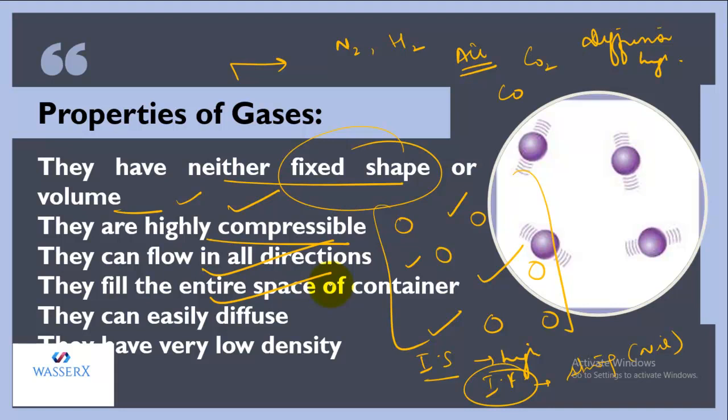The reason is that the forces are almost nil and spaces are high, and they have the tendency to move because they possess higher kinetic energy. So that is the reason they can fill the entire space of the container. The diffusion part we have already discussed. But if we talk about the density, that is very less. The mass per unit volume in a given sample is very less because the particles are far apart from each other in case of gas.